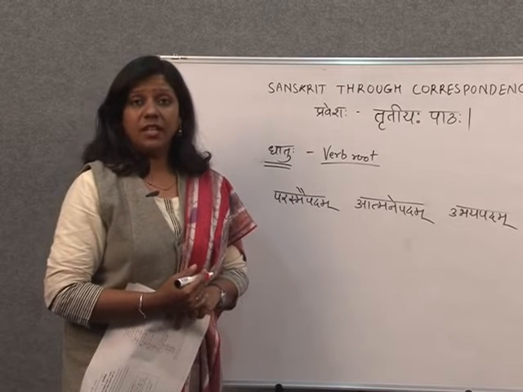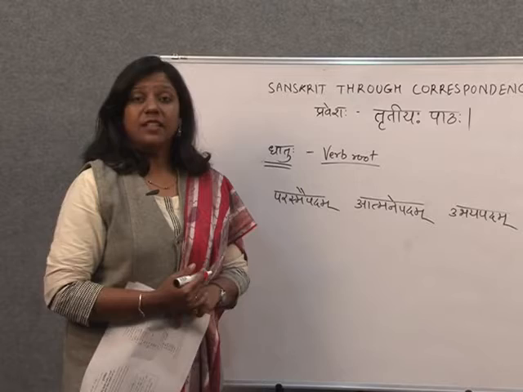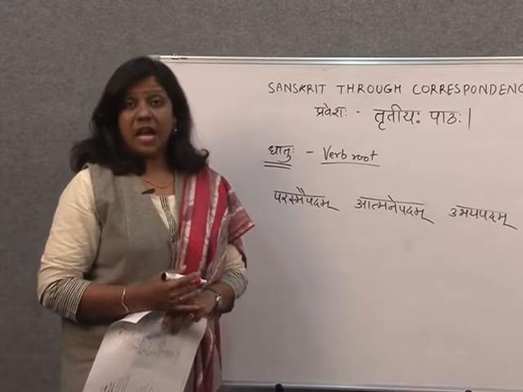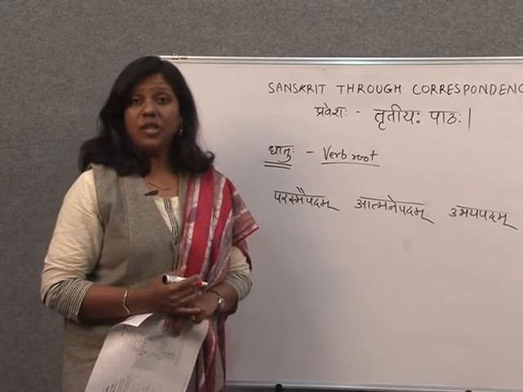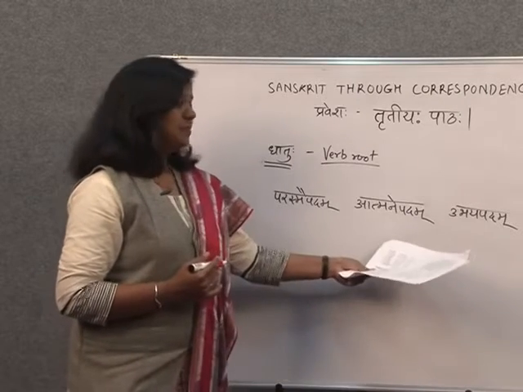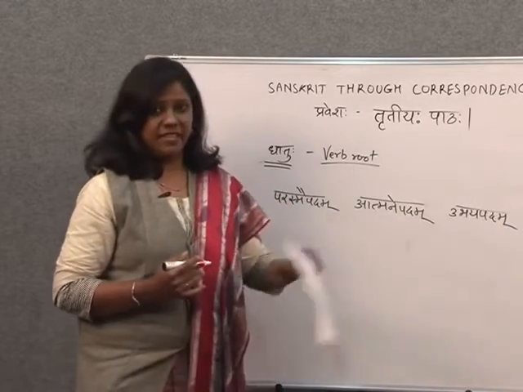Wherever we hear te, vandate, then the root is declined in atmane padam. This atmane padam and parasmay padam is decided. All the roots are classified in these two, of course in ubhaya padam also. So I'll explain this later on.